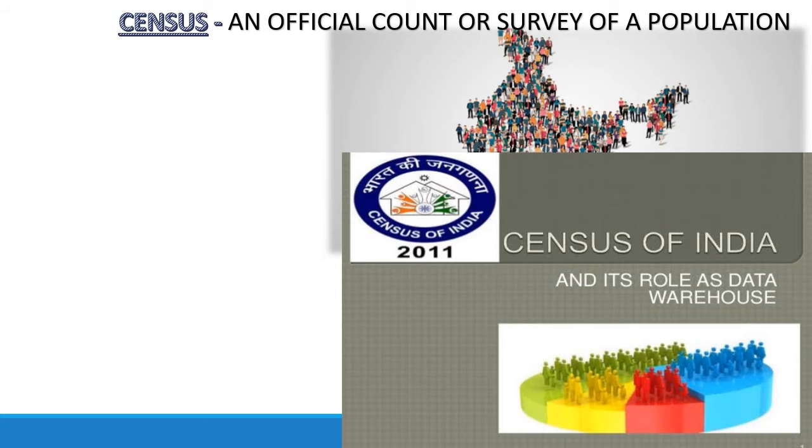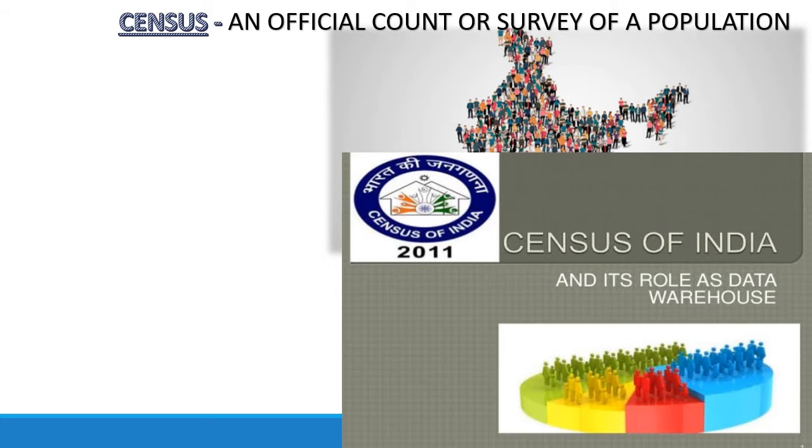For example, if our census counting was done in 2001, the next census after 10 years began in 2011. So according to this census, we have 121 crores people in India.